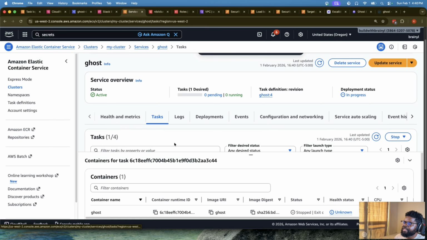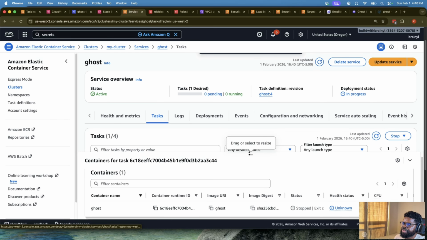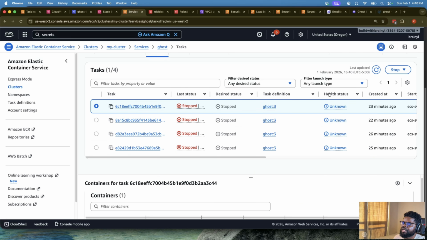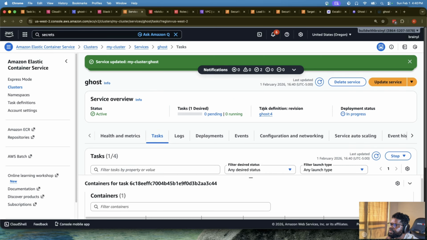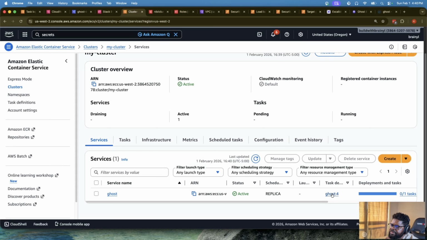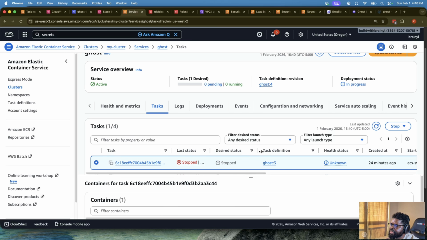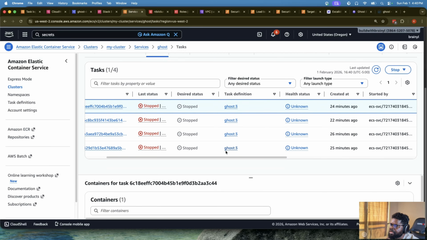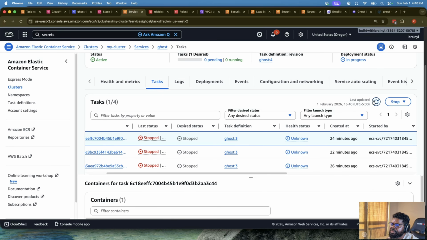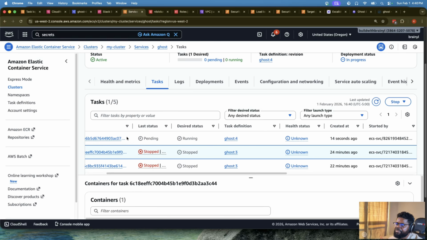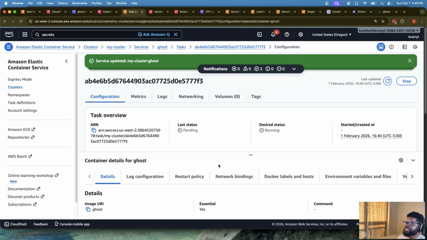Let's see what happens. So if you check the task, it's trying to bring up a new task. I think so. So let's try and see what goes. Let's see service. The test service is here. Replica, one test is 0, is running. Let's see. This one is stopped. Those ones are all stopped. Which of the service? Yeah, pending. Sometimes the UI can be tricky, but you can see one task is trying to come up.